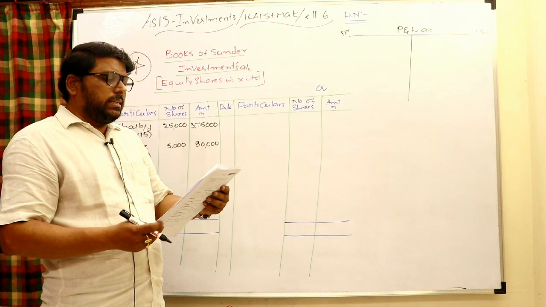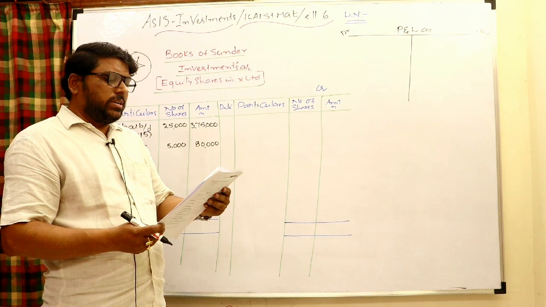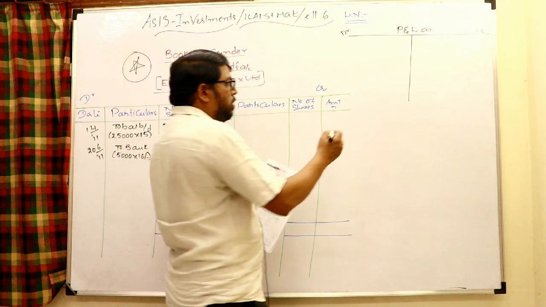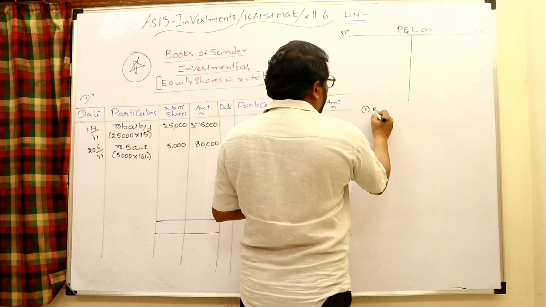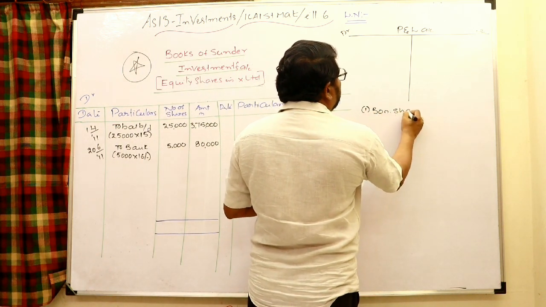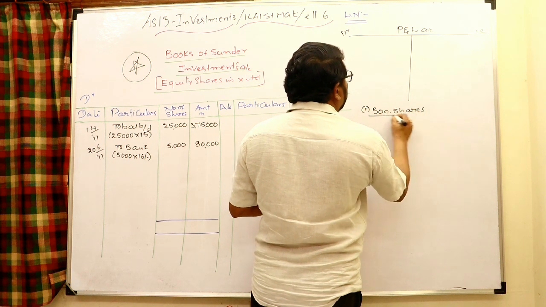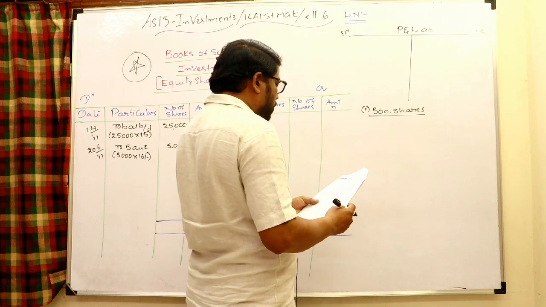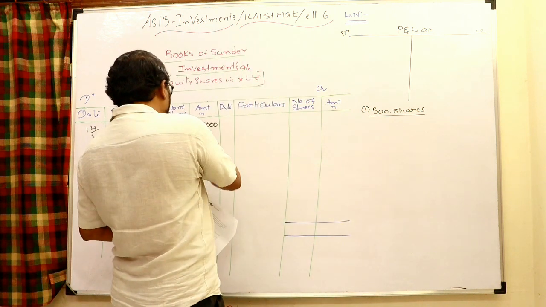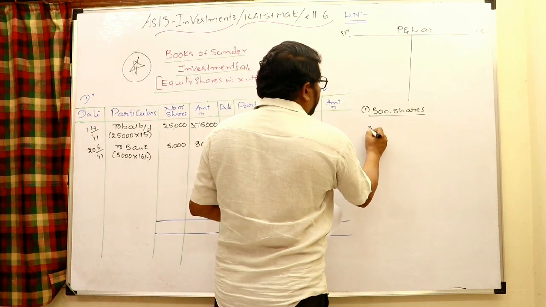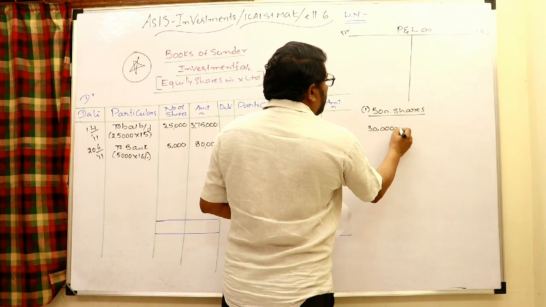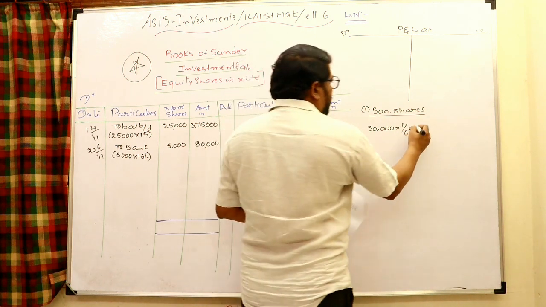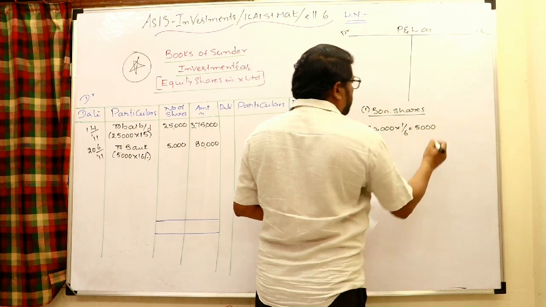Later it is given that the directors of X Limited announced a bonus and right issue. Let us see the working notes, the first point, bonus shares. How is it mentioned regarding bonus shares? For every 6, 1 share is offered as a bonus share. Right now the total number of shares is 30,000, into 1/6, that is 5,000 bonus shares are offered.